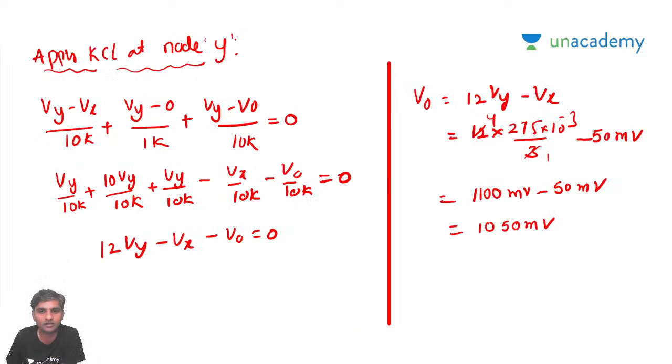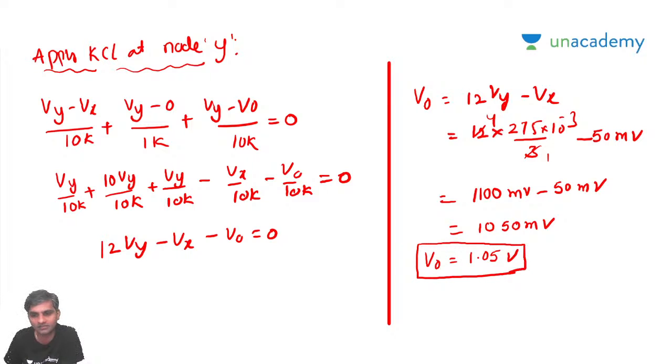So it's a very simple, approximate value. V naught, actually it is the exact value, is going to be 1.05 volts, the right answer. This is the easy problem which he asked. So V naught is going to be 1.05 volts. 1.05 volts is what he asked. So this is the answer, 1.05.